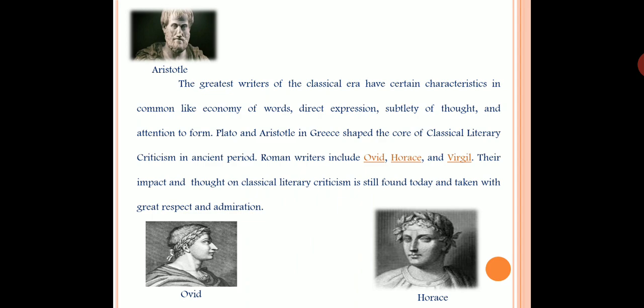What is the attention to form? What form are we talking about here? Form means elements like the poem's stanza structure. When you talk about form, it talks about the stanza structure, line length, rhyme scheme, and rhythm. All these express its form. So composing a poem according to the greatest writers of the classical era is not an easy thing. They had to take care of all those things and compose the poems.